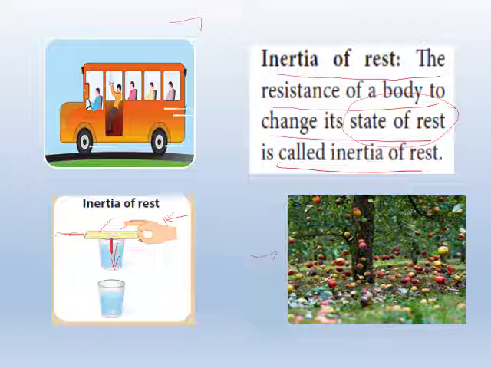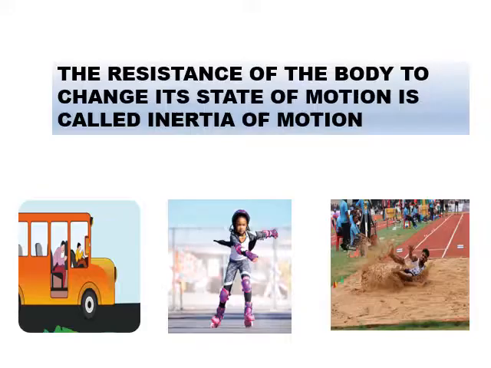And in this diagram, fruits are falling from the trees. When you shake the trees, not all the fruits come down. Only some fruits remain on the branch itself. That shows that they want to stay in the rest condition. This is inertia of rest. Right. Next, after seeing these diagrams, you will know what inertia of motion is.